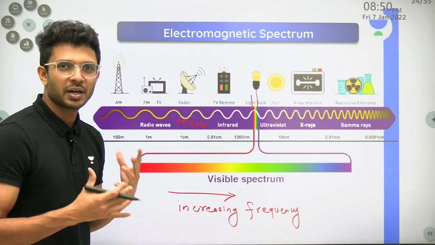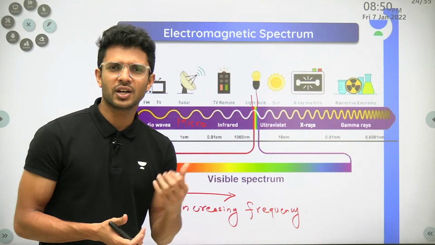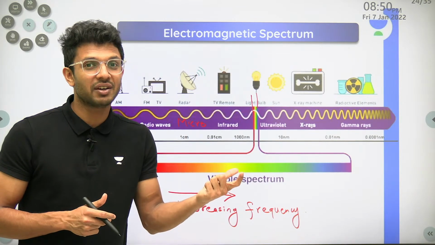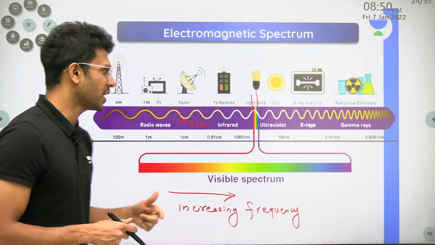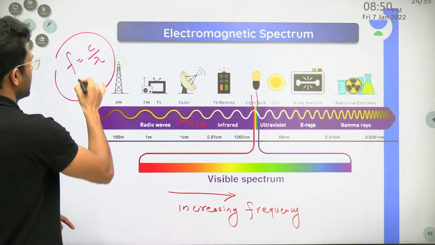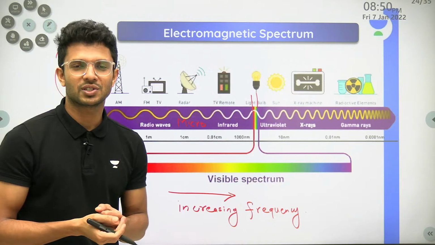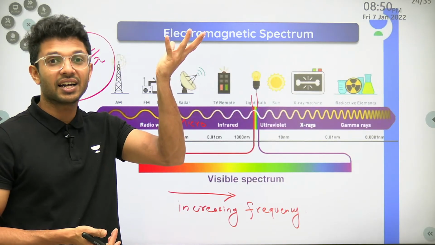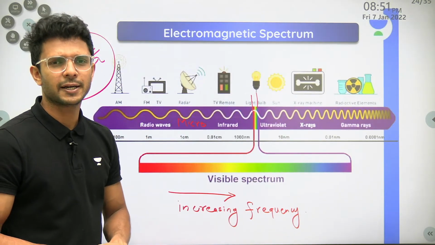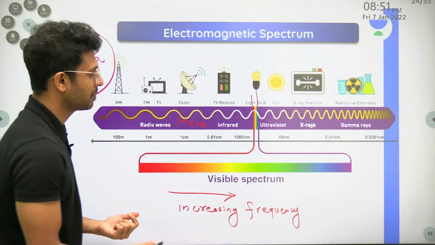Now tell me, among the 7 different colors, violet, indigo, blue, green, yellow, orange, red, who has the larger wavelength? Red, right? And whichever has the largest wavelength will have the least frequency. Why? Because frequency f is equal to c by lambda. c is the velocity of light, and frequency and lambda are inversely proportional, right? Whichever has the largest frequency will be associated with the least wavelength. So violet, which has the least wavelength, will be associated with maximum frequency.